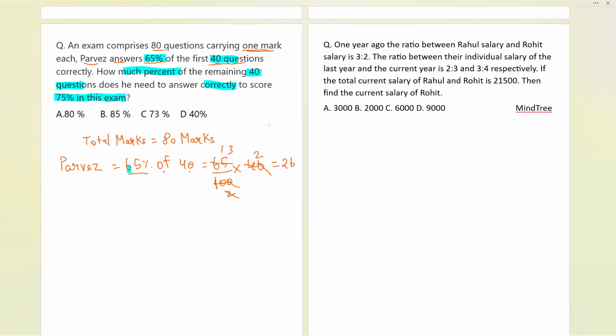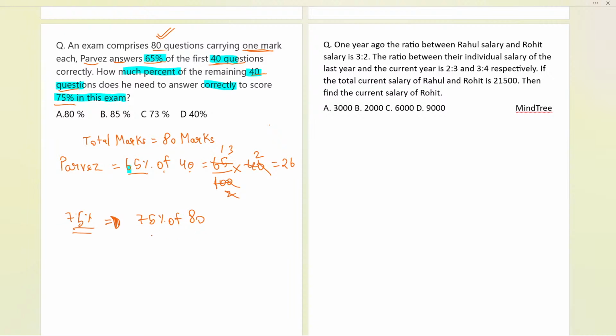Now the second part says, how much percent of the remaining 40 questions does he need to answer correctly to score 75%? He needs to score 75% marks out of 80 questions. So for 75% answers to be correct, we need to find 75% of what? Total questions, that is 80.